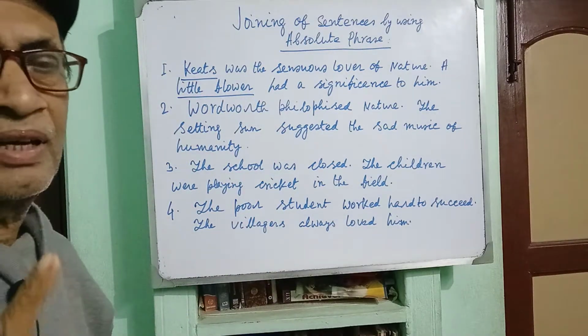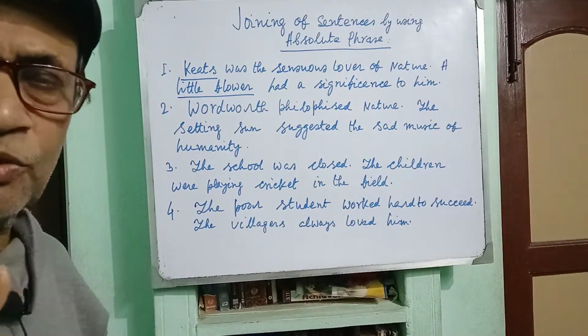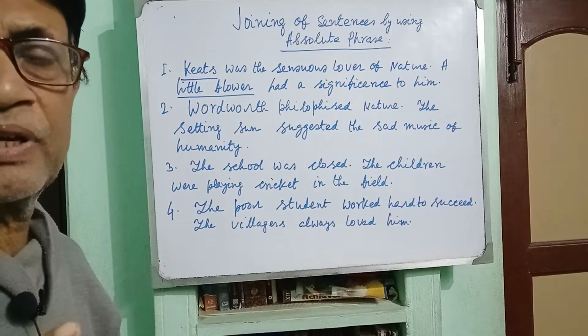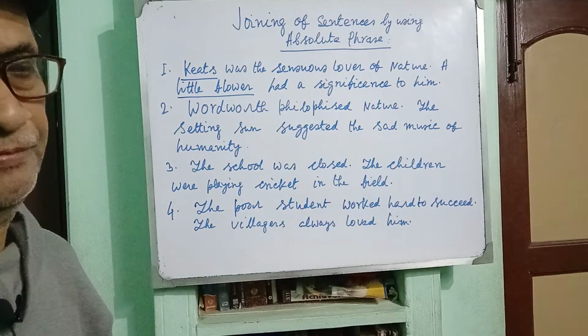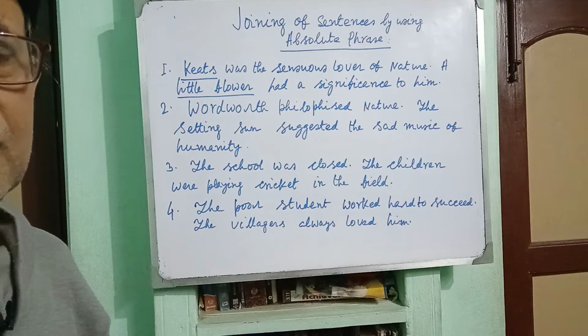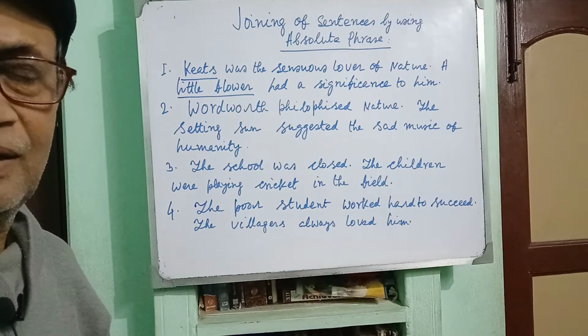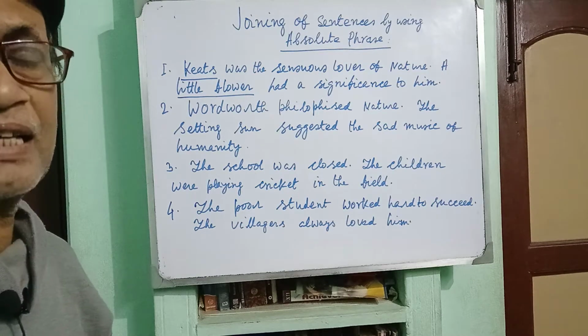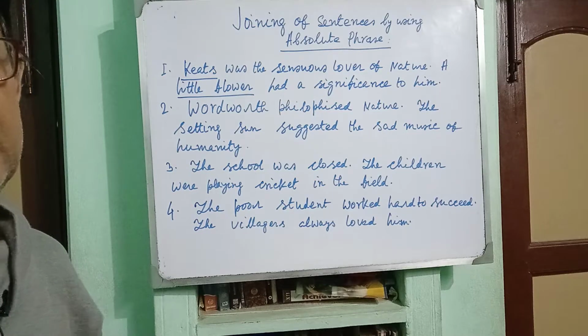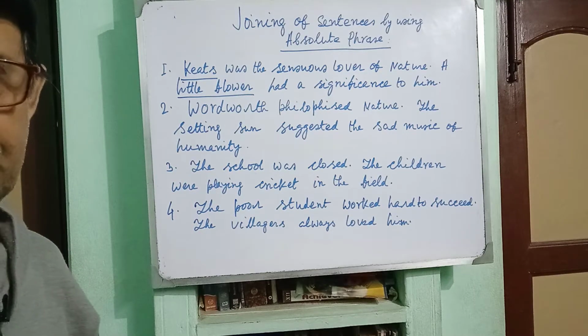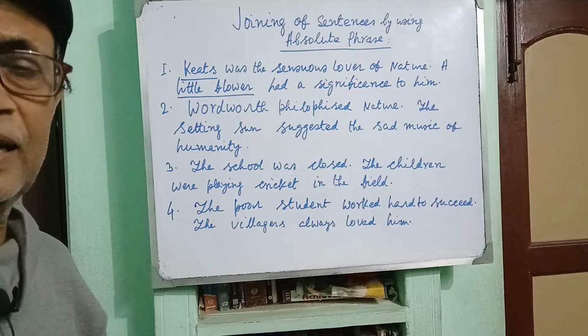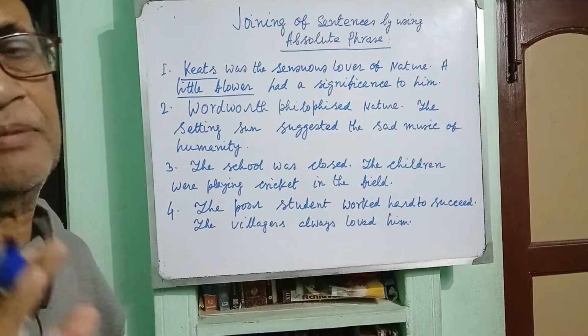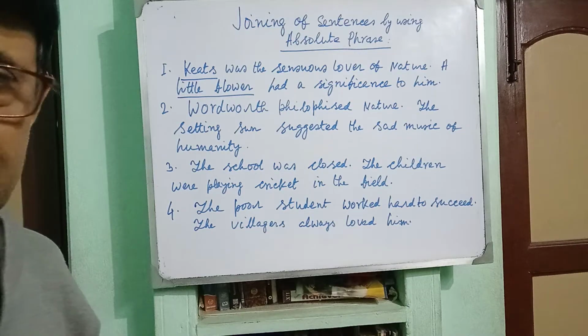So the subjects are quite different and we can use absolute phrase. Absolute means independent and it has the capability to be used independently in a simple sentence. Clear?